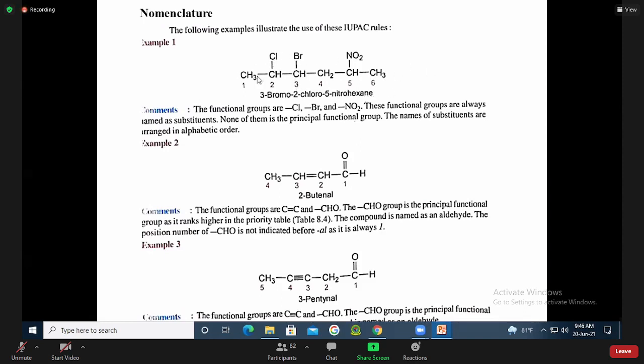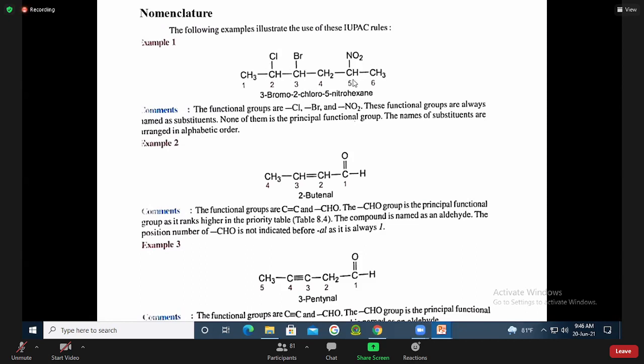So can we count in another way? 2-chloro, 3-bromo, 5-nitrohexane? No, sir. We should consider the alphabetic way. B comes before C, so it should be alphabetical, right? So B comes first and C comes later, right? Yes, sir. Very good.